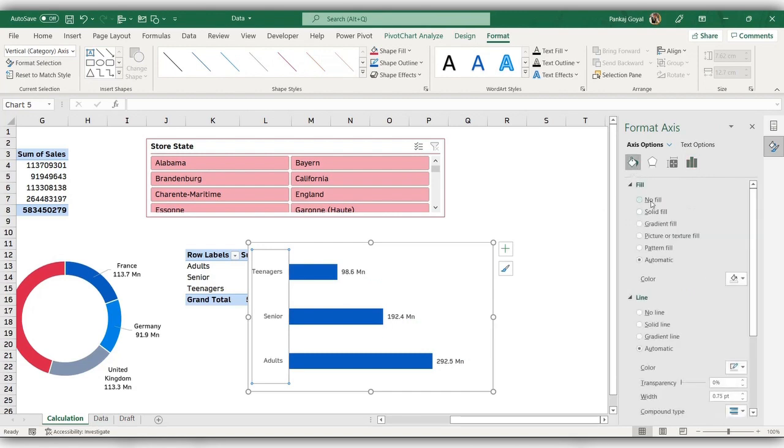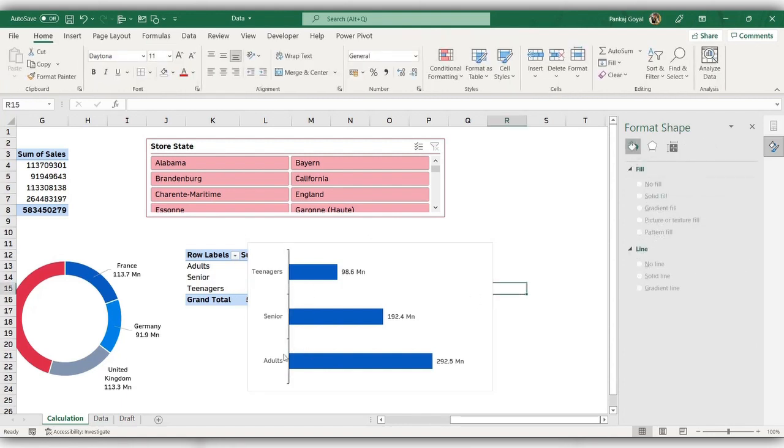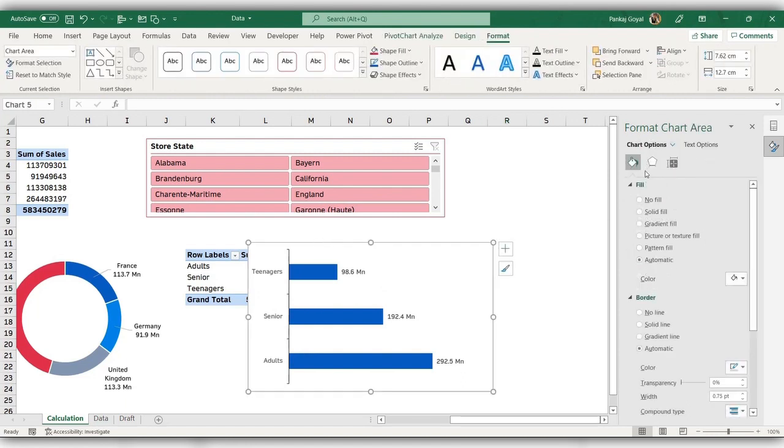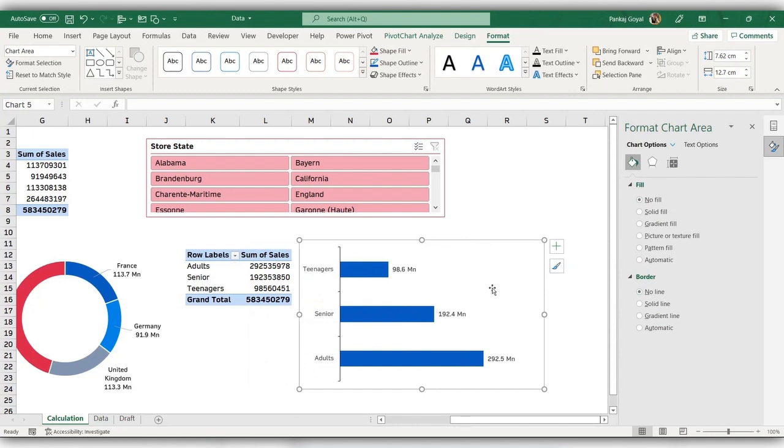Now I can make this line darker by going to fill area, solid line and making the line black. And in format axis option under tick marks, I can change this major type to outside. So I get these tick marks. Also, I'll make this no fill and no line. So this looks good.